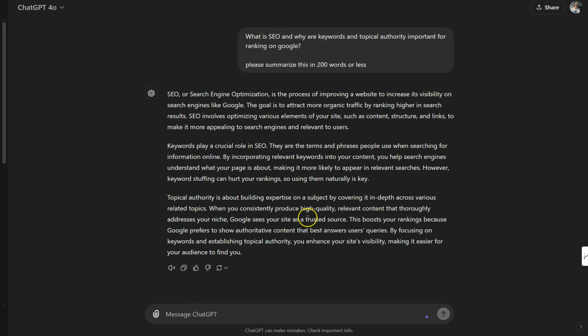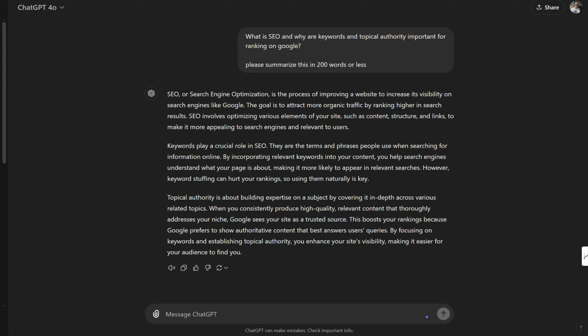Topical authority is about building expertise on a subject by covering it in depth across various related topics. In my opinion, it is one of the most important ranking factors. We want to show Google that we are an authority on our topic. We do this by creating lots of high quality, in-depth blog posts, covering a wide range of different topics under one particular pillar post. We'll get into pillar posts in a second.